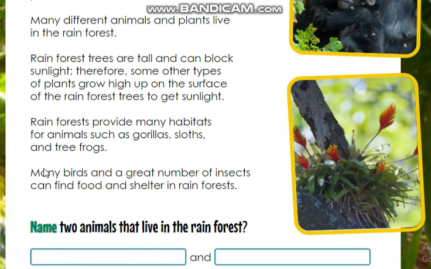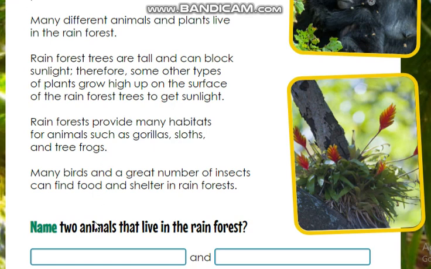And the last two paragraphs talk about the animals of the rainforest. Some animals like gorillas, sloths, and tree frogs live in the rainforest. Birds can live there too.